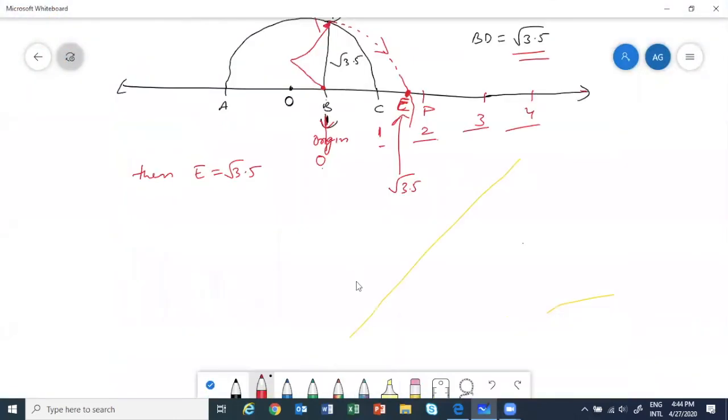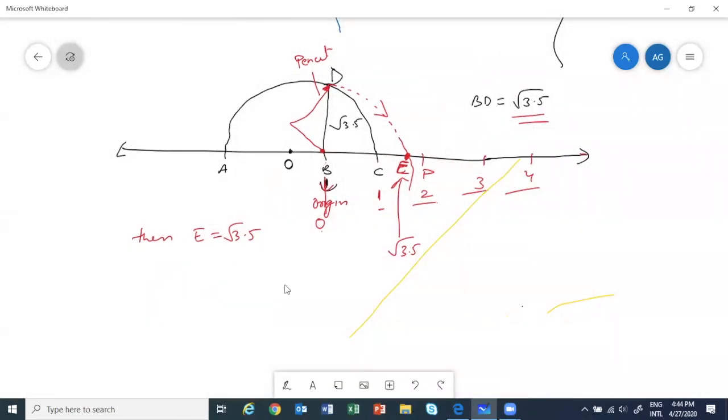Okay. So students, there may be a doubt about how BD is representing root 3.5. To clear how it is representing, see, I'm using another pen, just try to see, okay? AB was 3.5 we took, and this one was 1 unit.